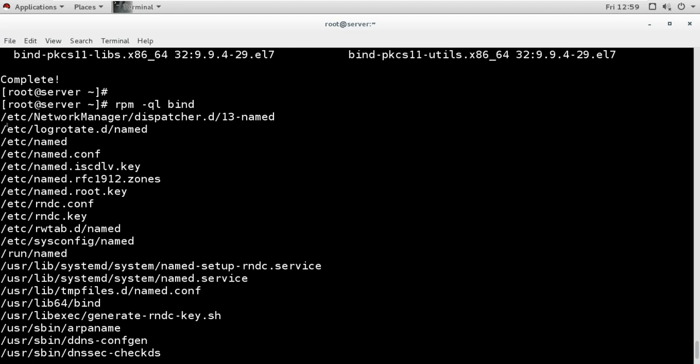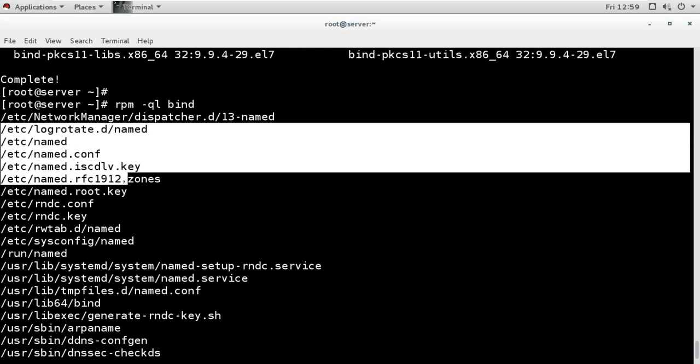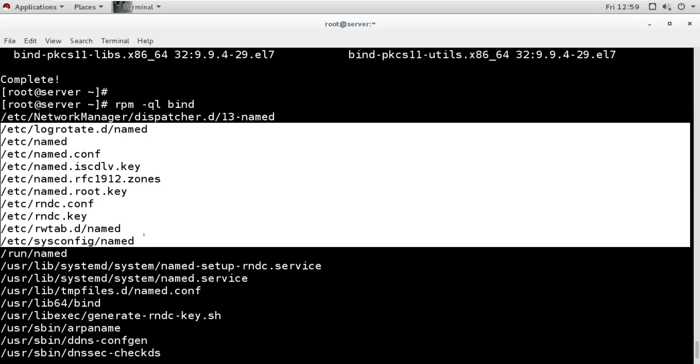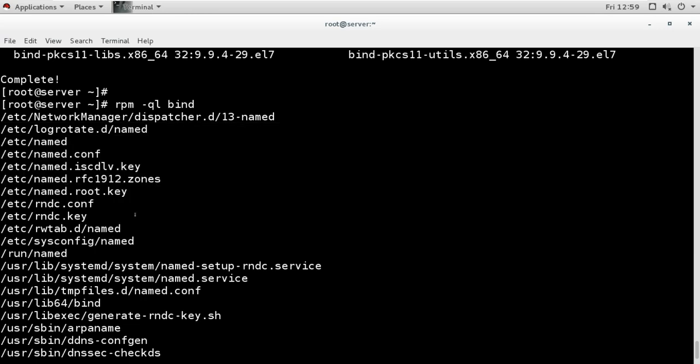So first, under the etc directory we have these configuration files. Now among these configuration files we have an important file, this. This is the main configuration file for the DNS. So if we want to configure the DNS, then we can configure directly in this file. Then we have this other file also.